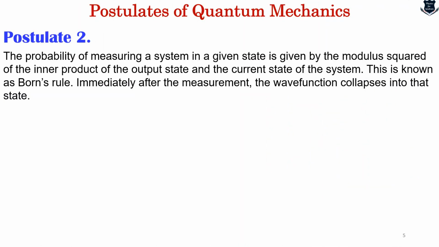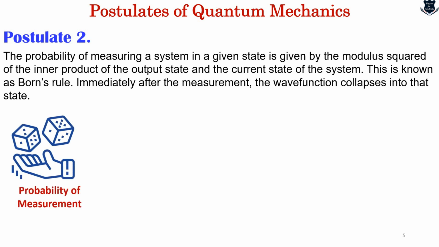So read it aloud. The probability of measuring a system in a given state is given by the modulus squared of the inner product of the output state and the current state of the system. This is known as Born's rule. Immediately after the measurement, the wave function collapses into that state. So let us break it down slowly into small parts.